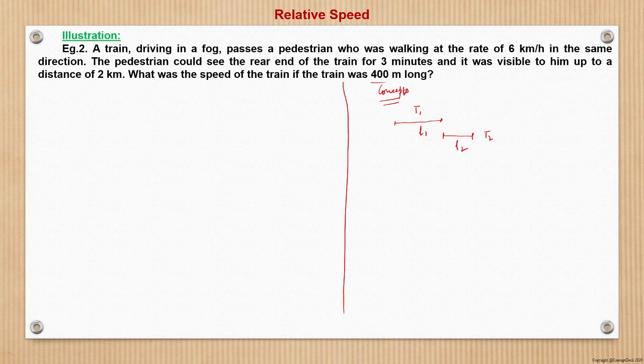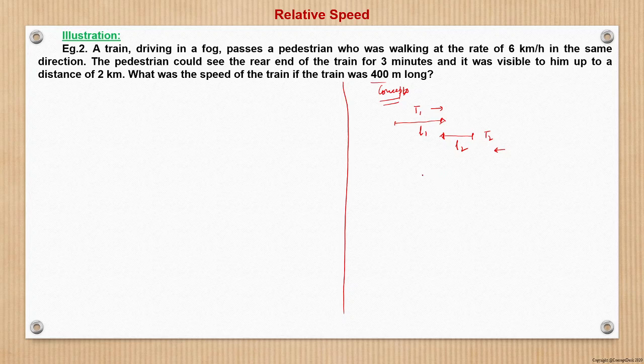T1 is moving in this direction and T2 is moving in, say, this direction. And both are trying to cross each other. This is the front end of T1 and this is the front end of T2. So when the cross happens, the rear end will cross the rear end of this one.